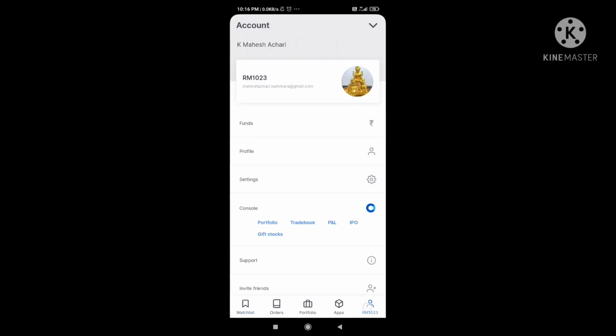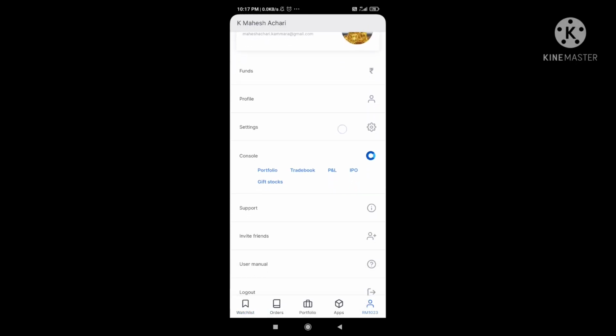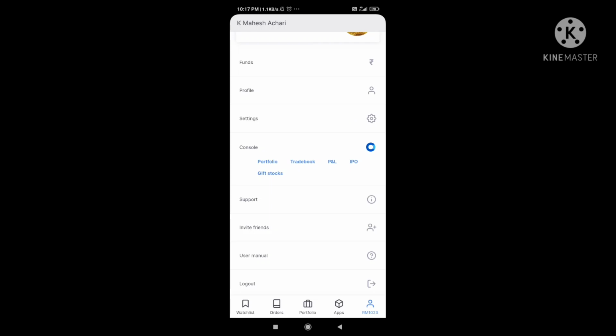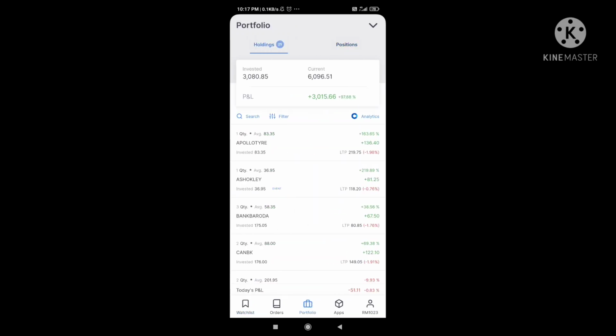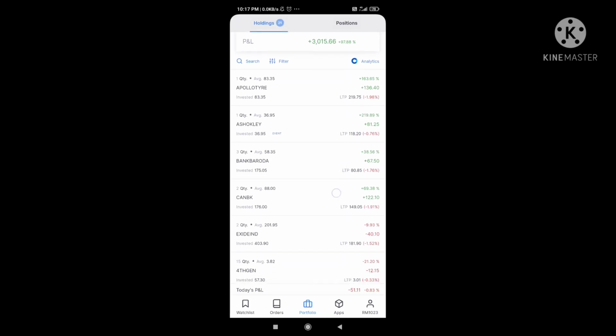And here, friends, I am going to explain with a live example how the changes will happen from July 1st onward. This is the Zerodha DMAT account interface. Now I opened this index and I am going to show you my holdings. I invested around 3080 rupees. Now it is 6090 rupees. I have earned more than 90%.